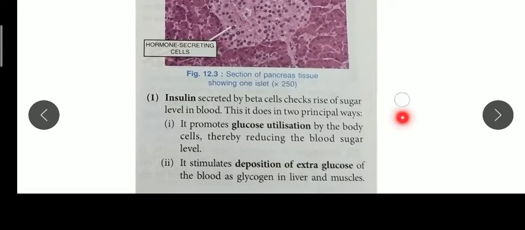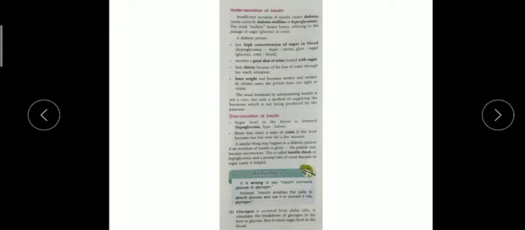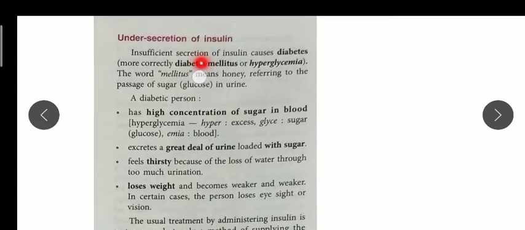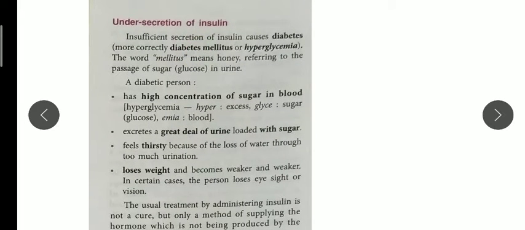Okay, now the next point is what happens in under secretion and over secretion. I have explained that under means hypo, so insufficient secretion of insulin. Under secretion of insulin causes a disease. Here only one is given: diabetes mellitus, which is diabetes, you all know. It is also known as hyperglycemia. Remember this term, a biological term also.